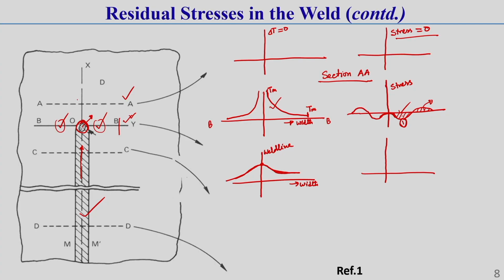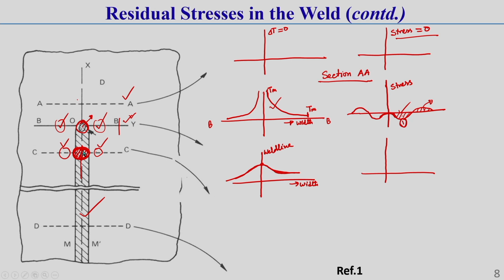So, once it starts contracting, the surrounding material generally prevents that contraction. Why? Because this surrounding material is generally in a solid state, which has lesser expansion or lesser contraction in that zone, correct. So this surrounding material prevents the contraction of this zone.